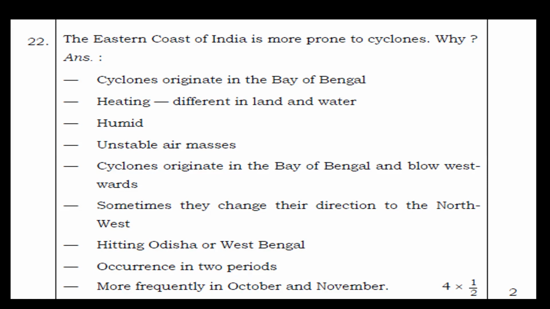Okay, so these are the causes why the east coast of India is more prone to cyclones, because it starts or originates from the Bay of Bengal. So that's why that area is too much prone to cyclones. So these are some of the key points.